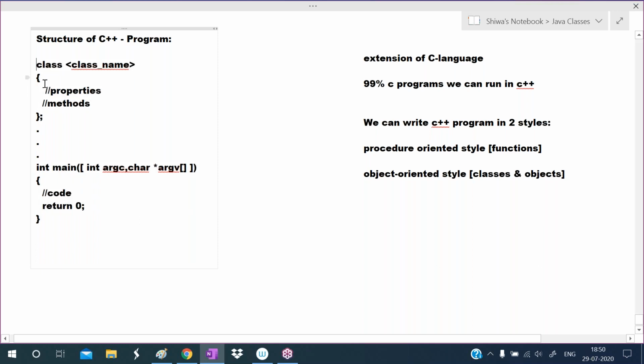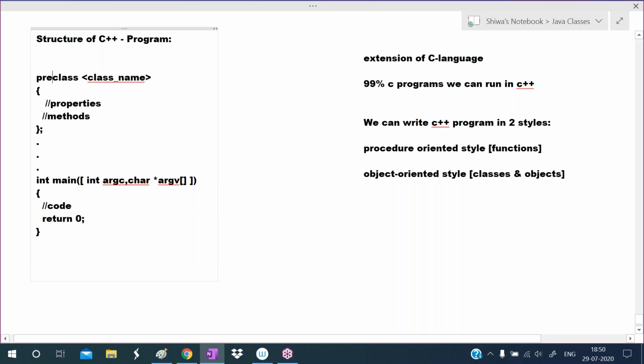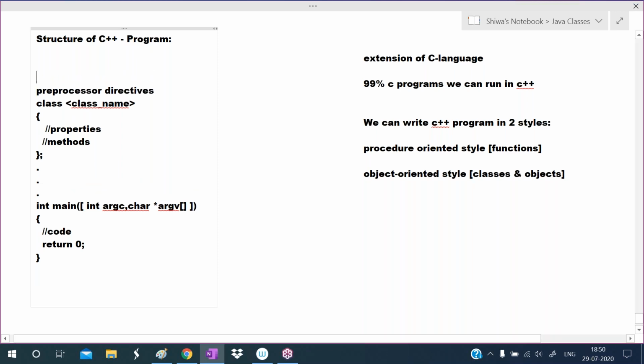To say more clearly, here we write preprocessor directives like hash include iostream, hash include cmath. Such type of directive statements are called preprocessor directives. If you want to declare any global variables, you can declare global variables here. See, this is a global variable and this is another global variable. So we are writing preprocessor directives, and we are writing global variables.